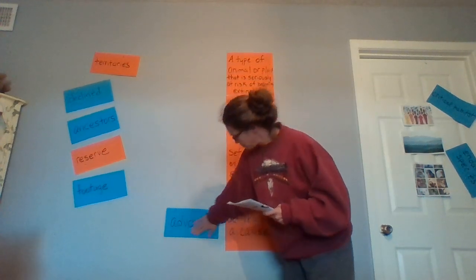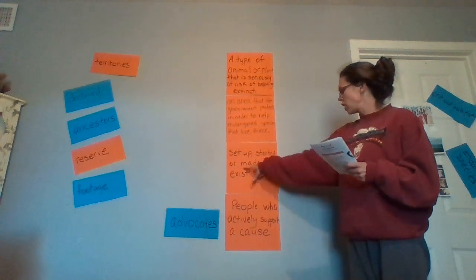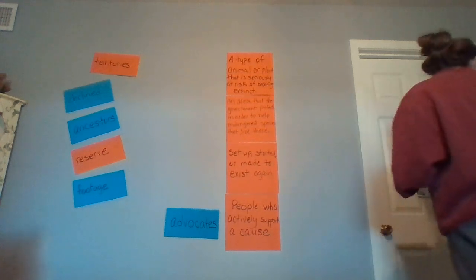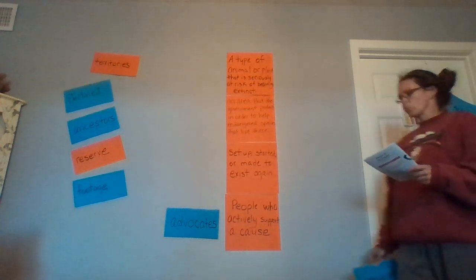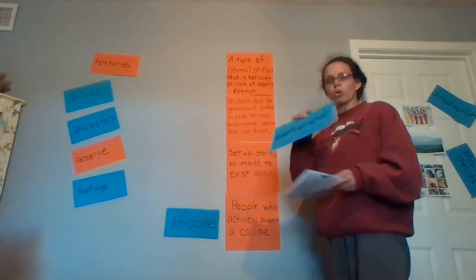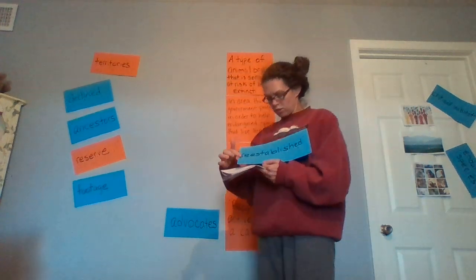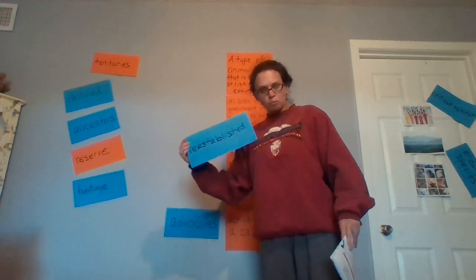Very good. Now, can anybody tell me set up, started, or made to exist again? What does that mean when we say again? We have to do something again. Reestablished. We have to reestablish something. The prefix re means to do again.